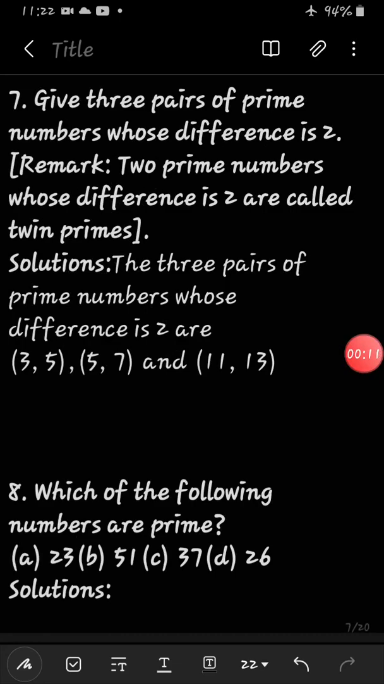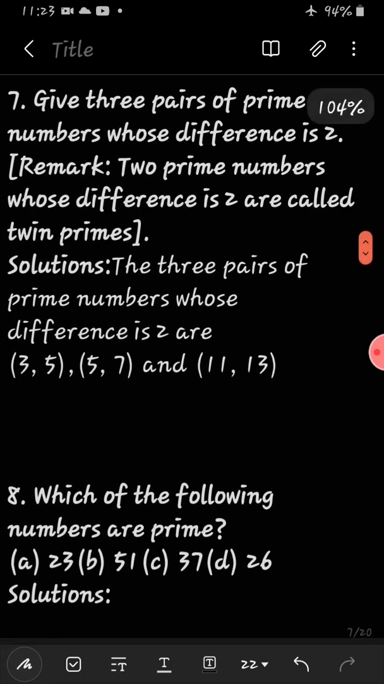Now let's move to question number 7. Give 3 pairs of prime numbers whose difference is 2. So we all know which are prime numbers, and we all know about the twin primes also. Twin primes are numbers whose difference is 2. So we have to find the twin primes now. Starting from 2, after that 3 is there, but their difference is not 2. That is why we cannot put 2 and 3 in a pair. After 3, 5 is the prime number. So 5 minus 3 is 2. That is why we can say that 3 and 5 are twin primes.